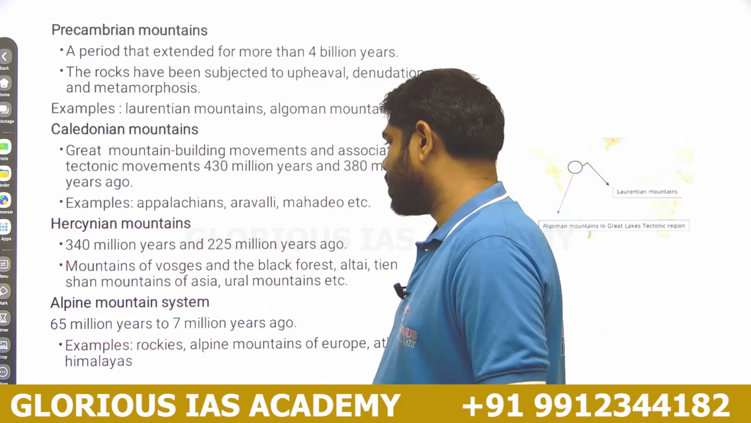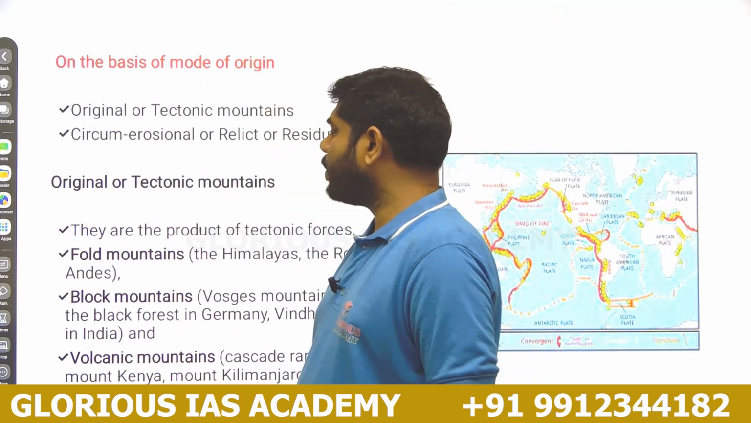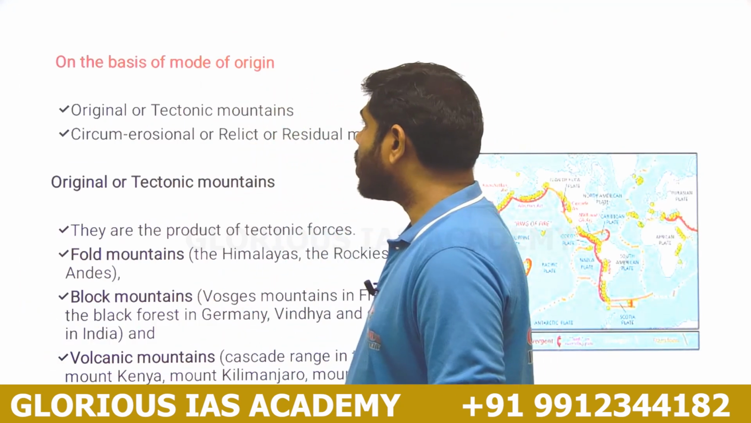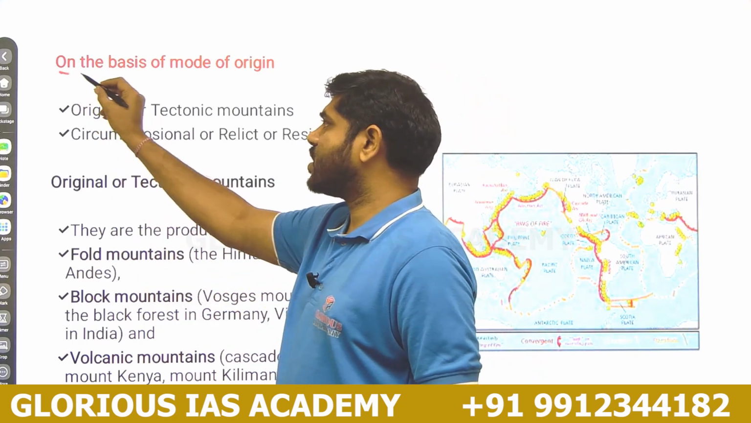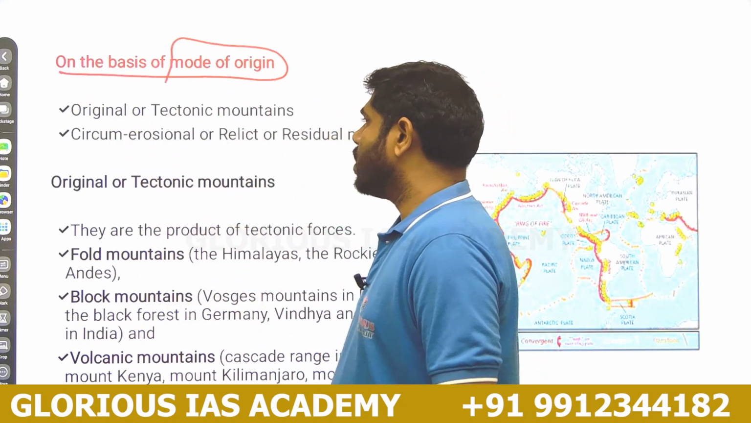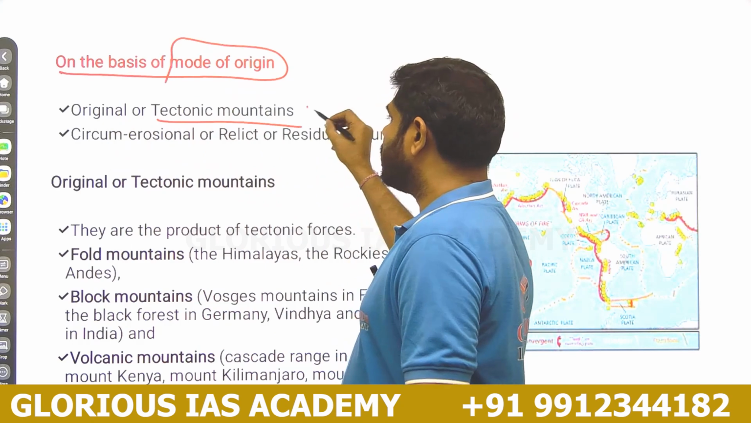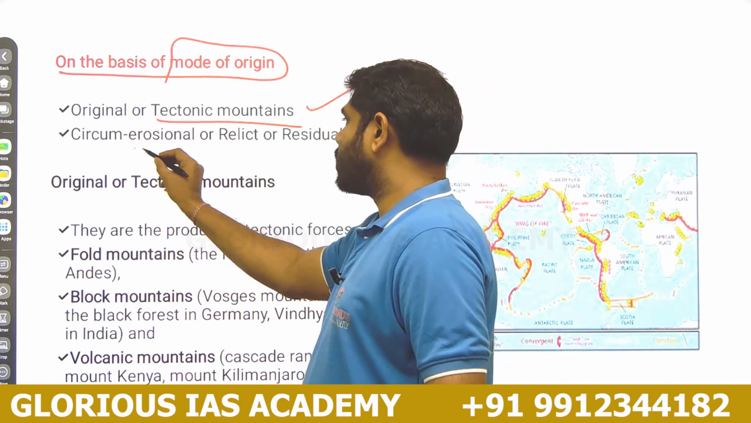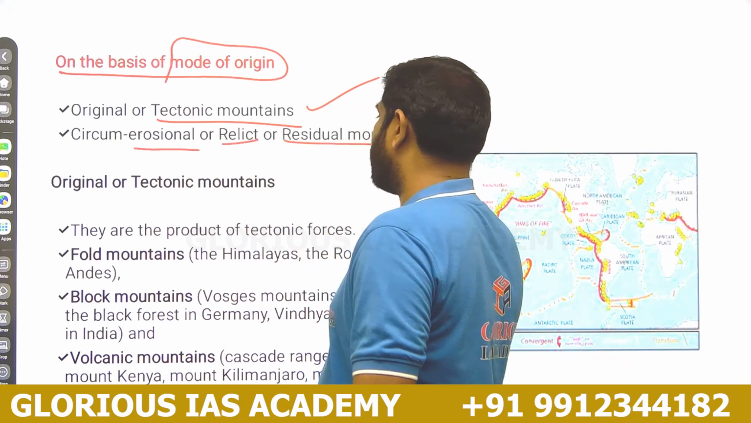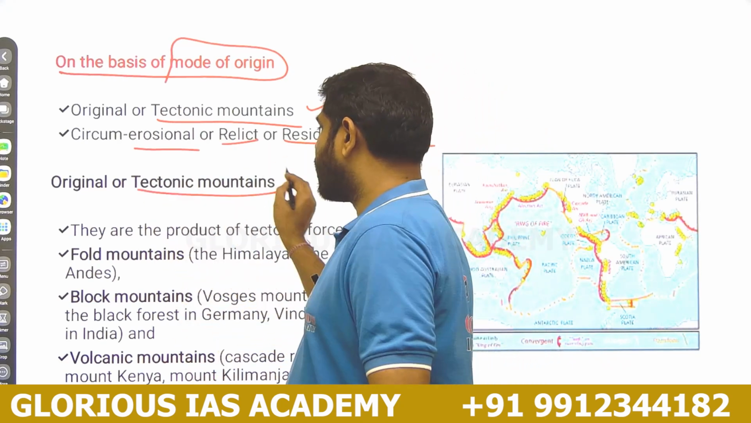The third type of classification is based on the mode of origin. There are two types: one is tectonic mountains, and the other is erosional or relict or residual mountains. What do you mean by tectonic mountains?